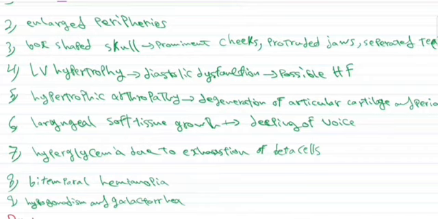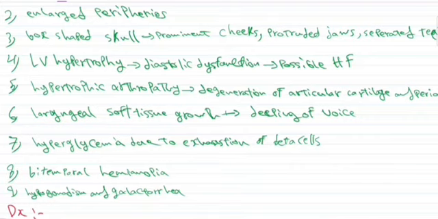Now, the patient will also have deepening of the voice because of the laryngeal soft tissue growth. The patient will also, as seen in gigantism, have hyperglycemia due to the exhaustion of the beta cells.